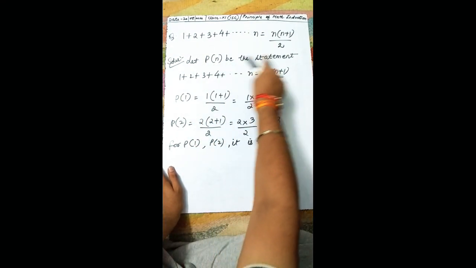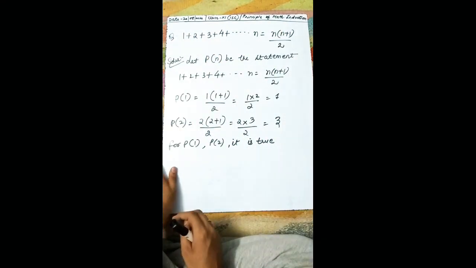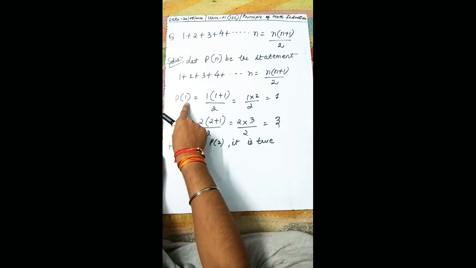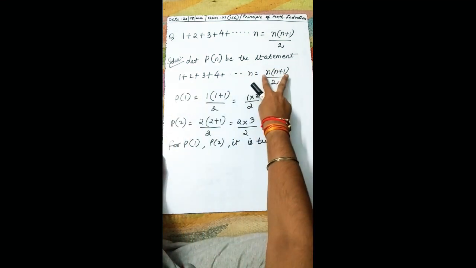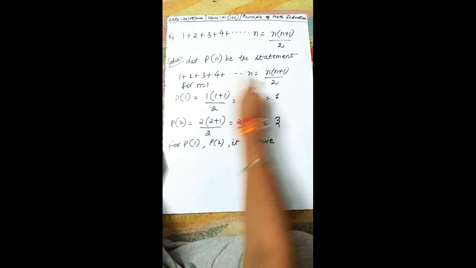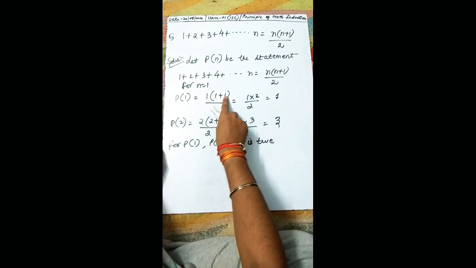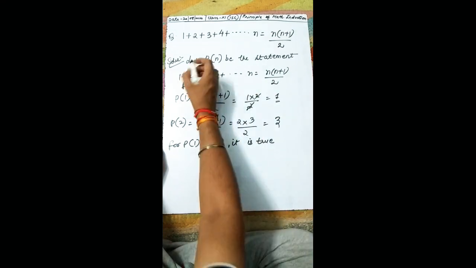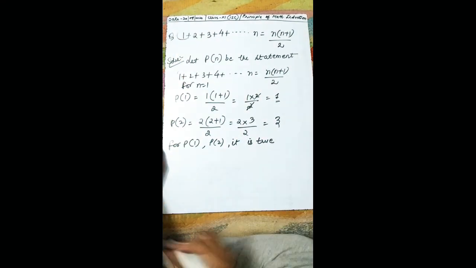Let Pn be the statement. We are considering that this statement, that is Pn here. So what will be P1? P1 will be on putting n equal to 1. Okay, for n equal to 1, P1 will be what? n(n plus 1), 1 into 1 plus 1 upon 2, 1 into 2 upon 2, 2 to 2 cancel, you got 1. So your first 1 you got.